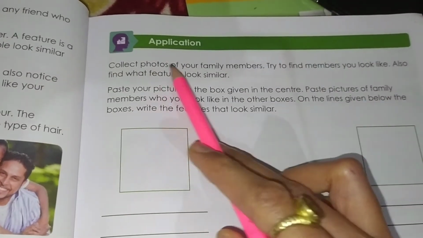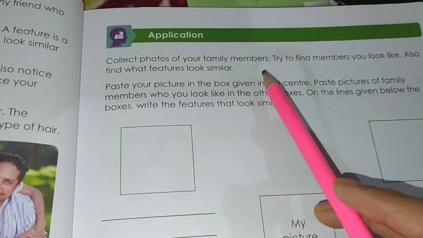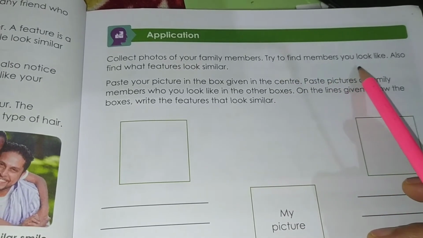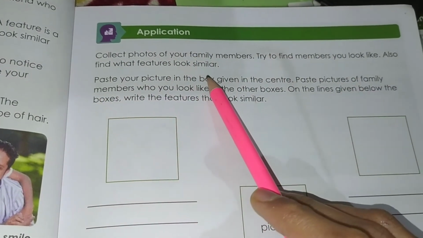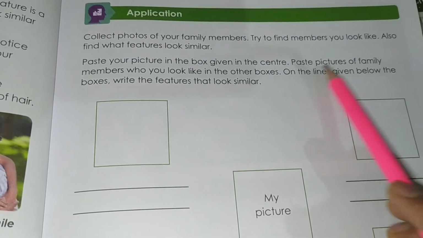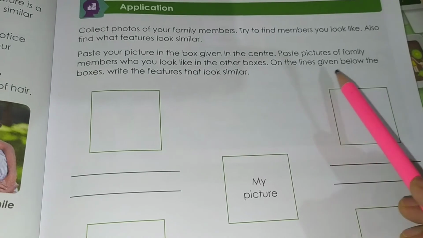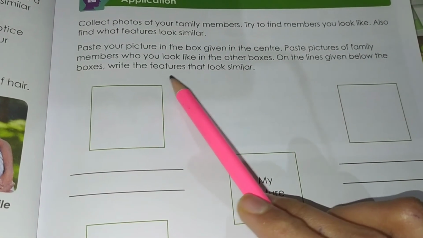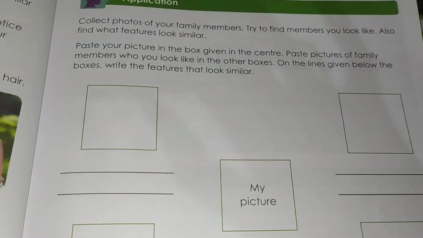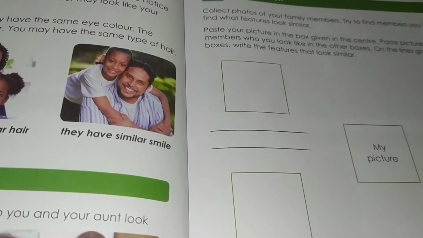So our next point is application. Everyone has to do this. Okay. Collect photos of your family members. Try to find members you look like. Also find what features look similar. Paste your picture in the box given in the center and paste pictures of your family members who you look like in the other boxes. On the lines given below the boxes, write the features that look similar. You can use your notebook for this activity. And everyone, ask your parents about their childhood photos and their childhood stories.